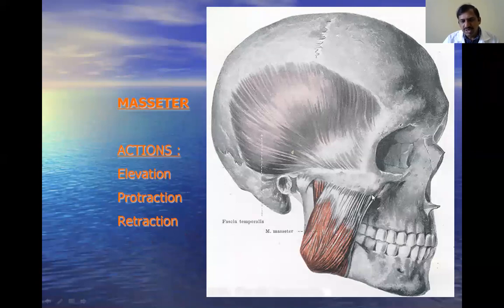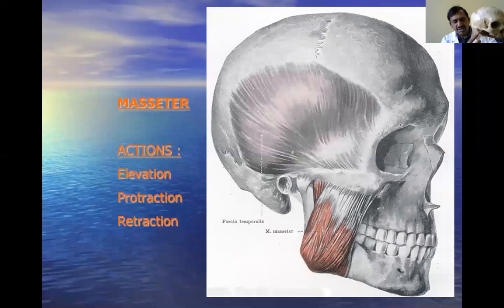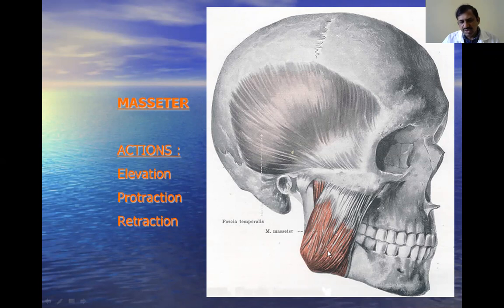The superficial part of the masseter takes origin from the zygomatic arch, especially from the anterior two-thirds of the lower part of the zygomatic arch. These fibers run downwards and backwards, making a 45 degree angle, and are inserted to the lower part of the angle of the outer surface of the mandible.